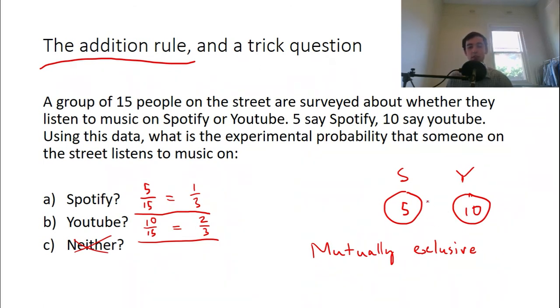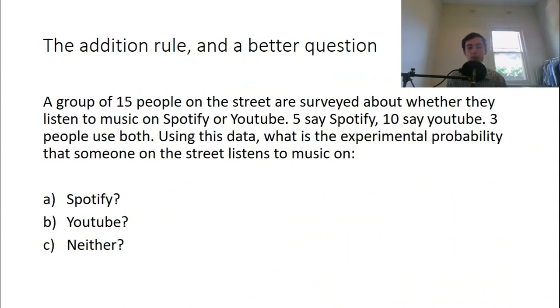But the problem is we don't know actually how many of these 5 also listen to YouTube or how many of these 10 also listen to Spotify. So we can't work out the answer to this question. Now let me show you a better question which gives you enough information, and for this we'll draw a Venn diagram. And the key piece of information we're told here is that 3 people listen to both.